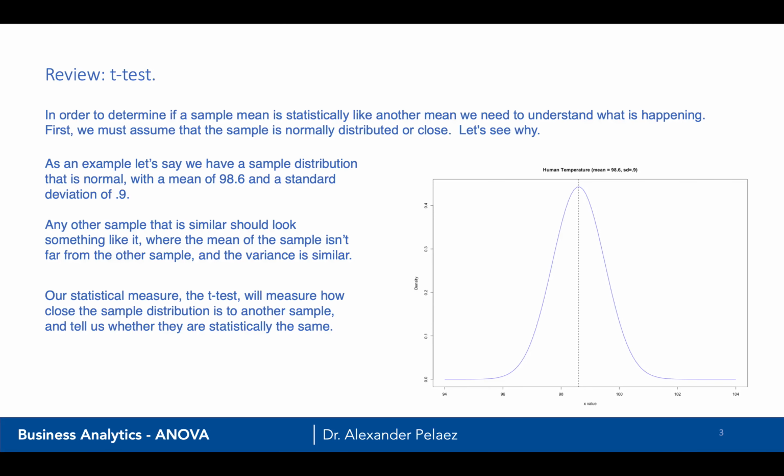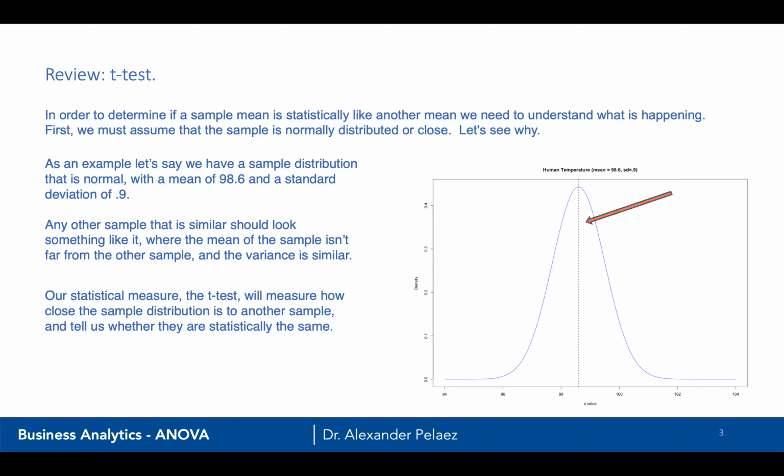Now let's review the t-test. The t-test is a basic test that allowed us to compare 2 groups and compare their means. Now, what's interesting here is we have an example. Let's say we have a sample distribution that is normal. This comes from human temperature, with a mean of 98.6 and a standard deviation of 0.9.